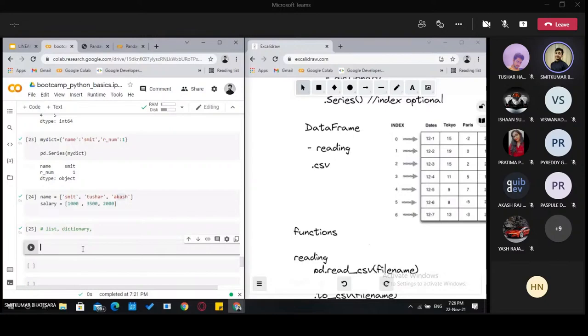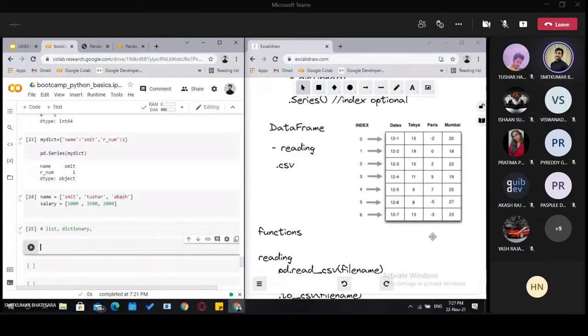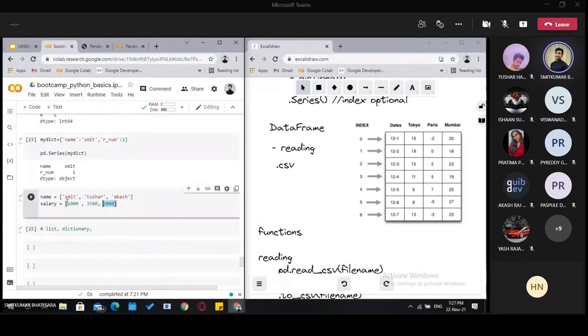Now, one thing to remember about data frames is that it has an index, it has columns, and it has data. It has three components. Here, these values are data. These are not our column names. These are our values for columns.